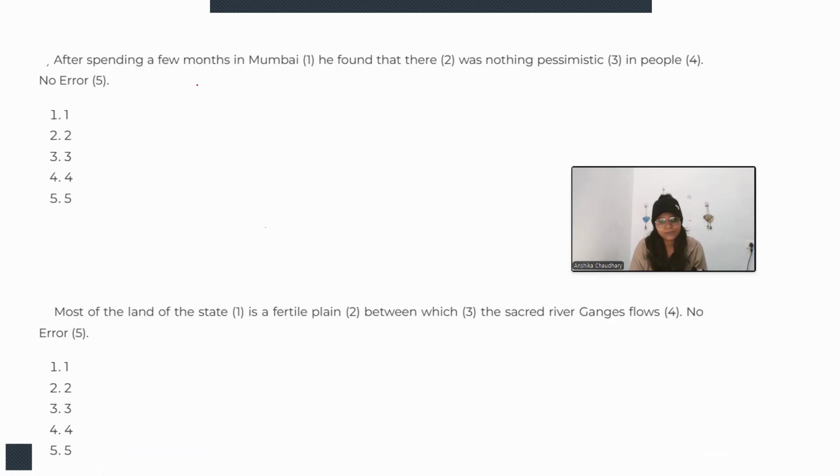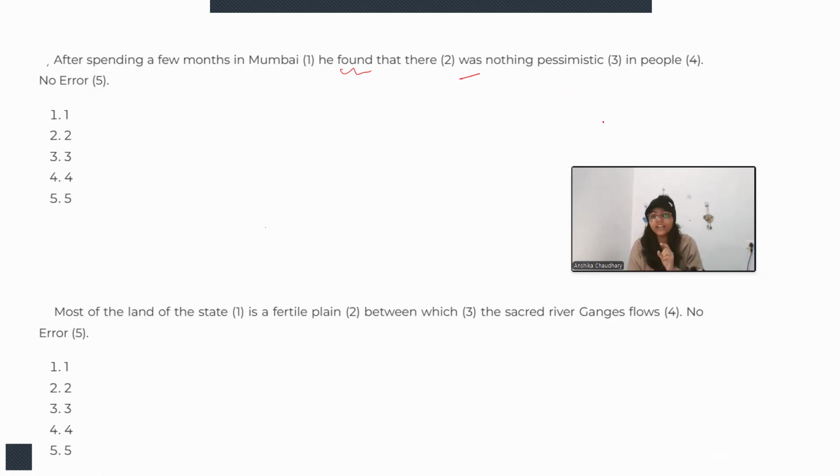So if we see, after spending a few months in Mumbai, this is absolutely correct. There is no error. We are talking about the past, because after spending a few months in Mumbai, he found; found is the second form of verb. It is absolutely correct because we are talking about the past. This is all okay. Was nothing pessimistic. If we are talking about something, it must be singular. So was is all okay, there is no problem.